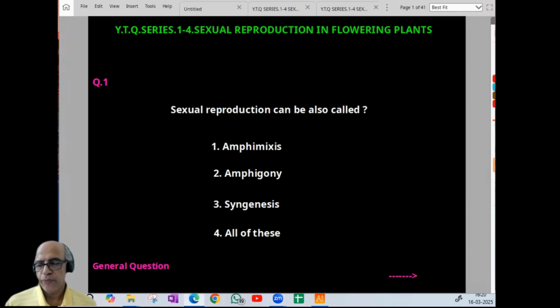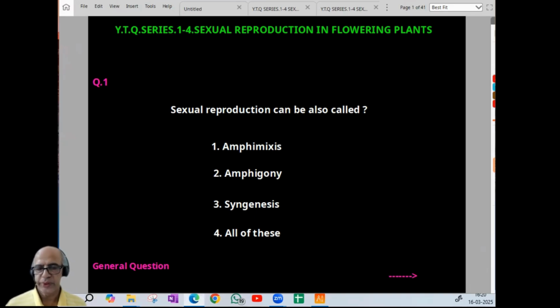So, sexual reproduction in flowering plants. Three chapters are already over in this series: plant growth and development, respiration in plants, and photosynthesis. After this, the two genetics chapters, and then again we'll go to first year. Theory discussion will be going on Wednesday and Saturday.